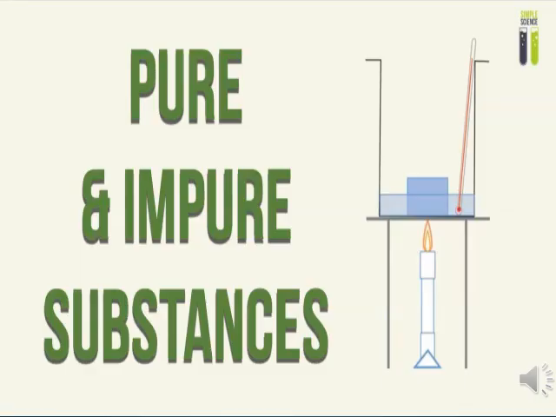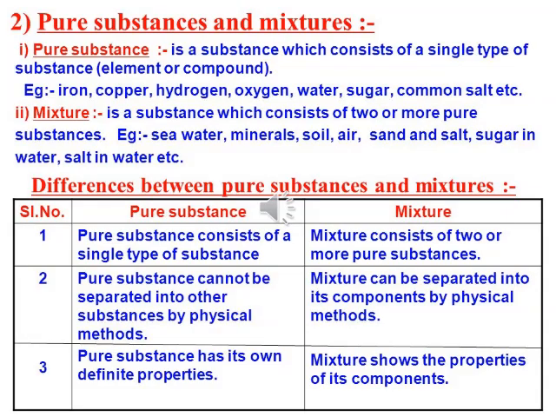Let's take up pure and impure substances. Pure substances and mixtures. Mixtures are also called impure substances. Pure substances are the substances which consist of a single type of substance. That is, they consist of similar types of atoms or elements or particles. Examples: iron, copper, hydrogen, oxygen, water. Here we are talking about distilled water, sugar, common salt, etc.